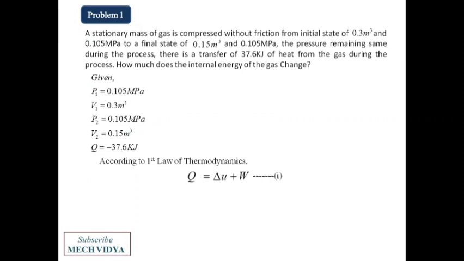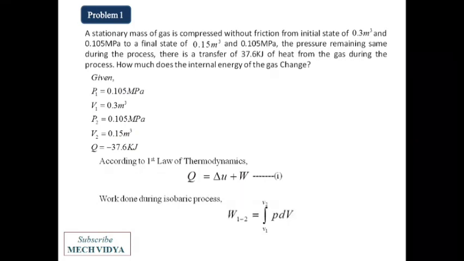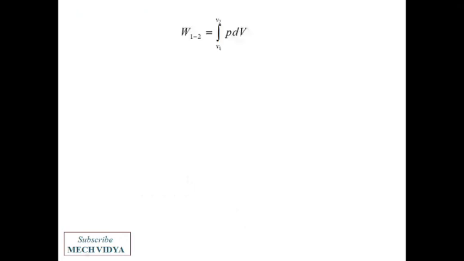Since this process is a constant pressure process, the work done can be written as the integration of P into dV, where P is constant and the volume varies from V1 to V2. If I break this, then I can write it as P into (V2 minus V1), where V2 is the final volume and V1 is the initial volume. So directly I can put in the values since these are given in the question.